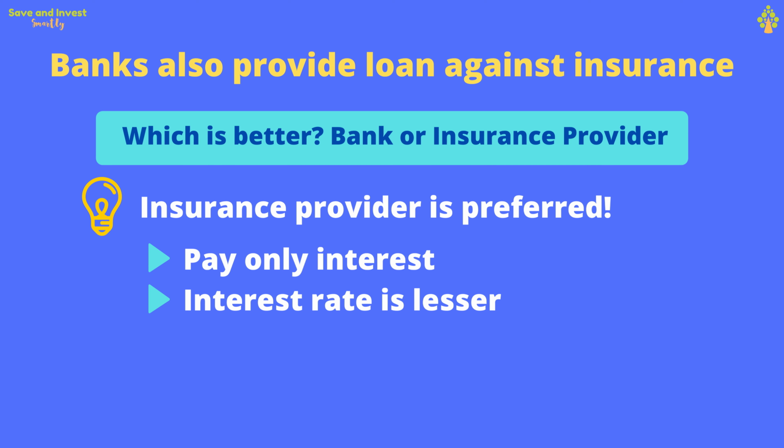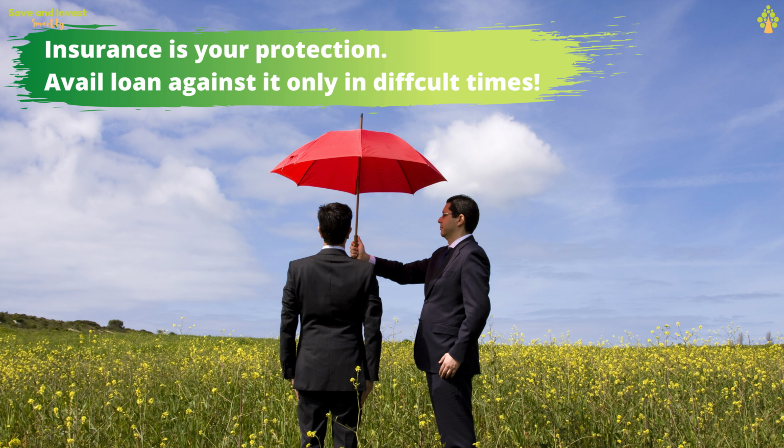You may also take a loan from a bank on your insurance policy, but the interest rate may be higher. When it comes to choosing a bank or insurance provider to get this loan against your policy, choose the insurance provider because the interest charged by them is lesser, and also you have the option to pay only the interest monthly. But in the case of banks, you may have to pay the EMI, which includes both interest and principal. And a final piece of advice to you, insurance should be treated only as a protection, and hence avail this option only during an emergency when there is a critical need of cash.